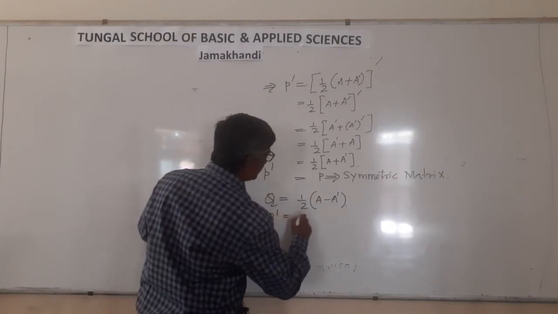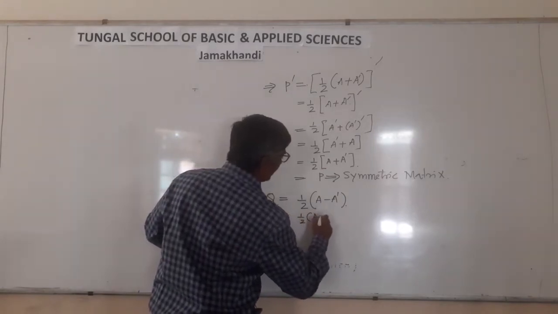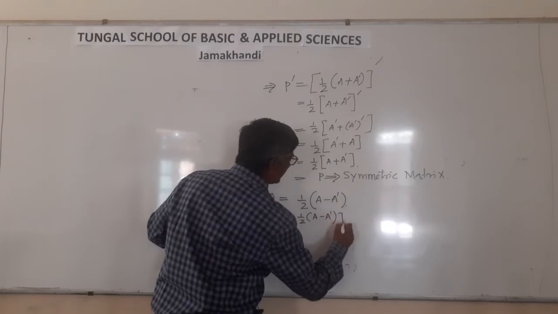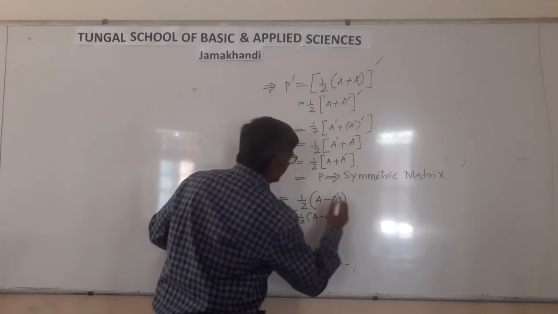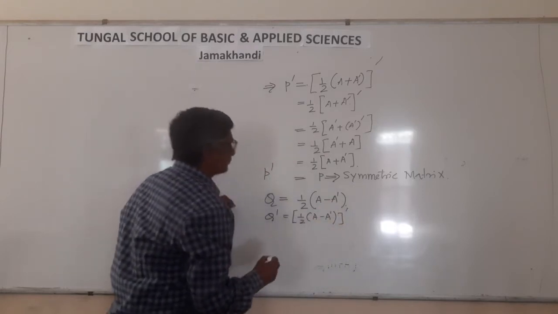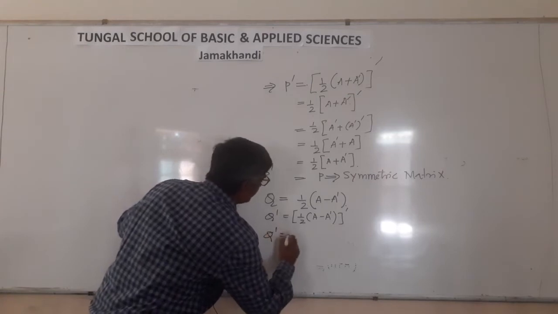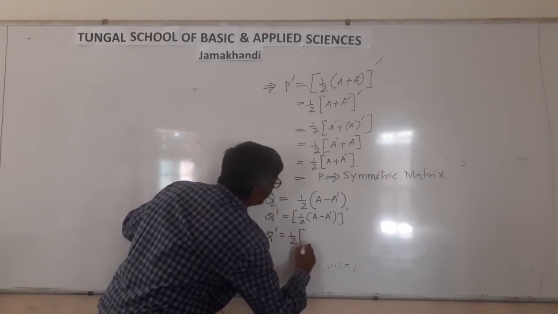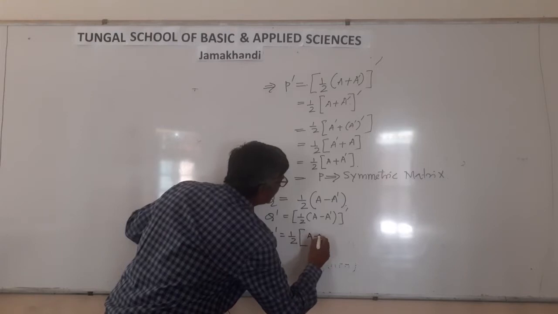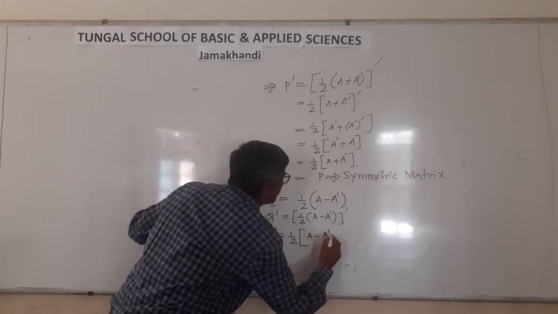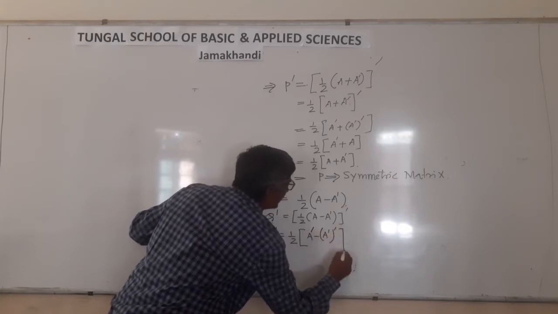Q dash equal to 1 by 2 (A minus A dash) raised to dash.